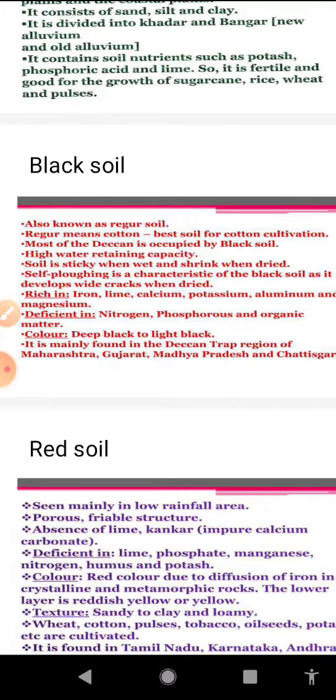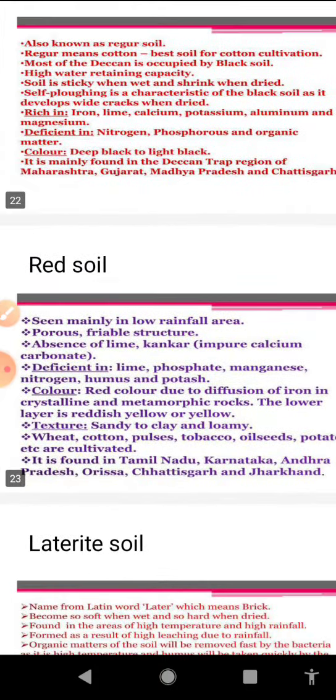After that, we will discuss the composition of soil. This soil is rich in calcium carbonate, magnesium, potash, and lime, but it is poor in phosphoric content. Some other characteristics: this soil is made up of clayey material. It is well known for its capacity to hold moisture. It develops cracks during hot dry weather for aeration of the soil. It becomes sticky after the rain.